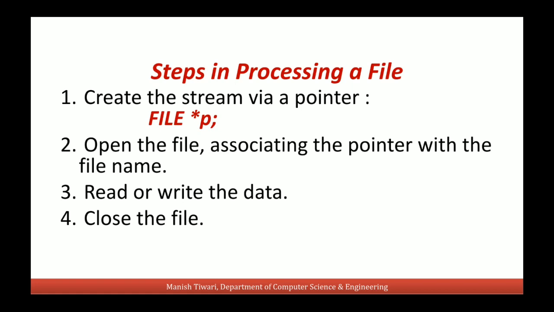This is known as closing the file. So creating a file pointer, then associating that file pointer with the file name, then read and write operations with the file through this file pointer, and then again closing this association. So these will be the steps to process a file with a C program.